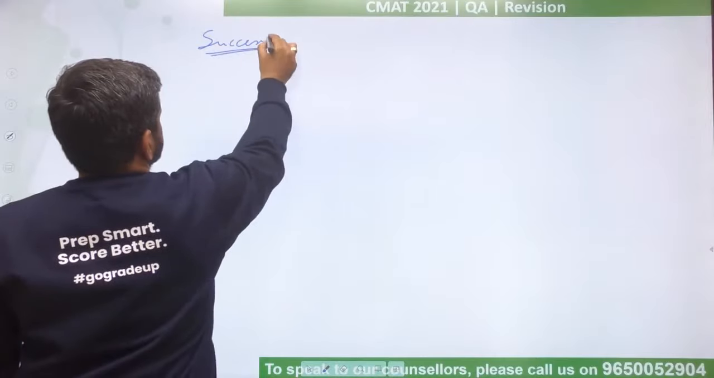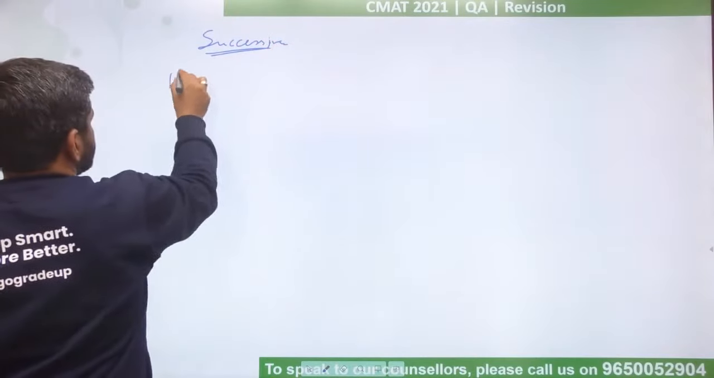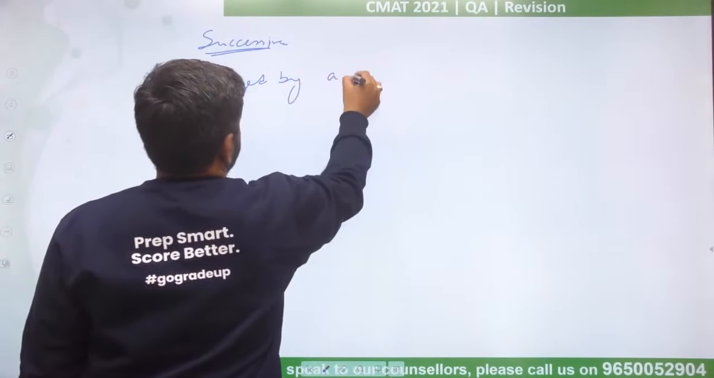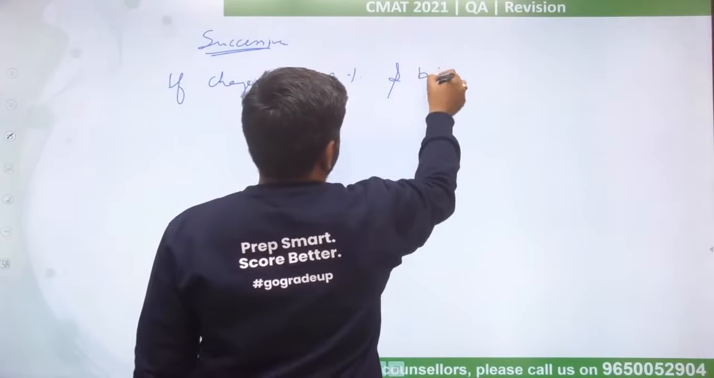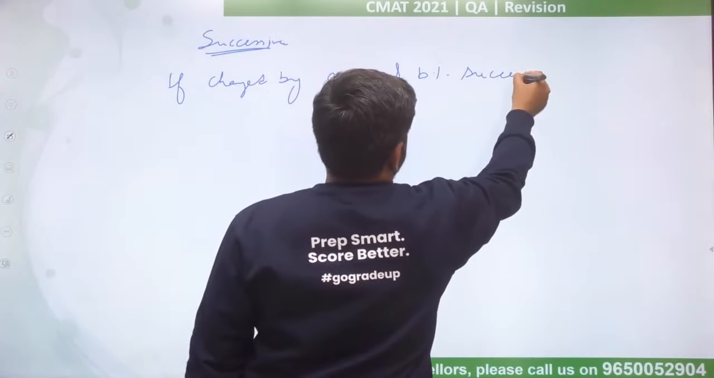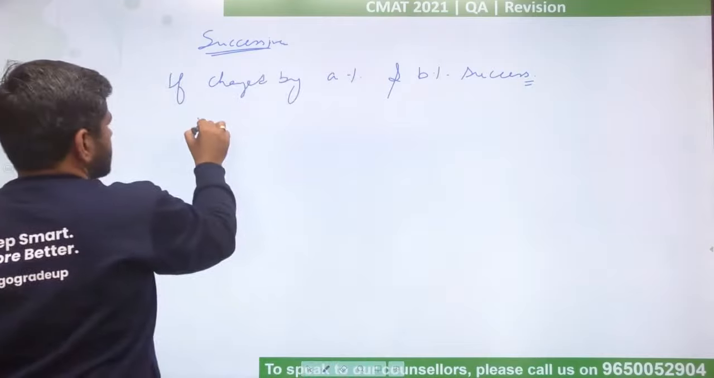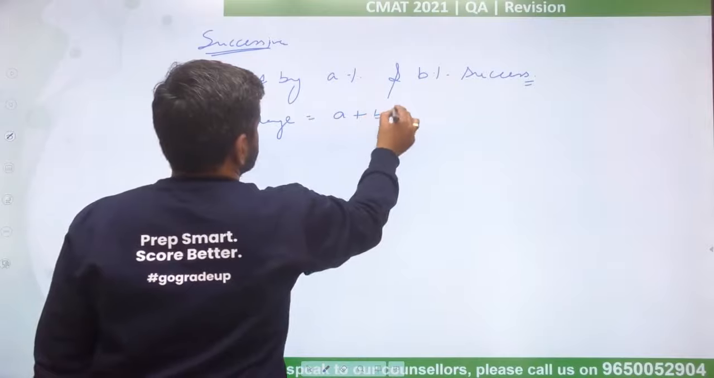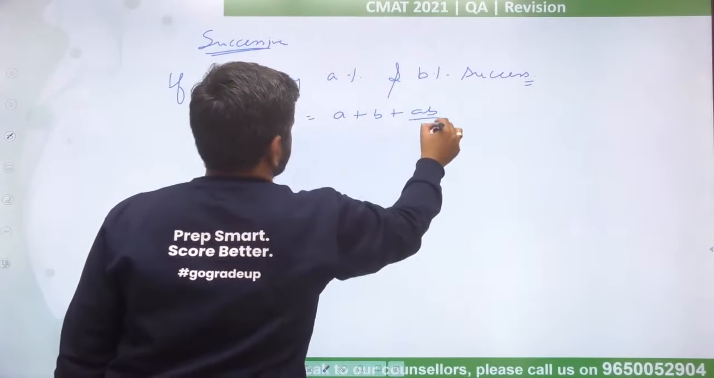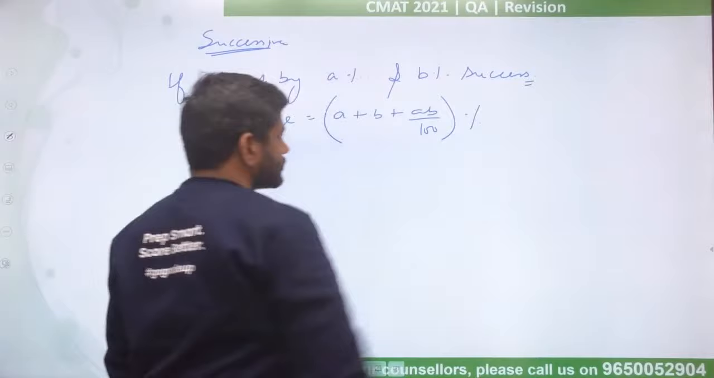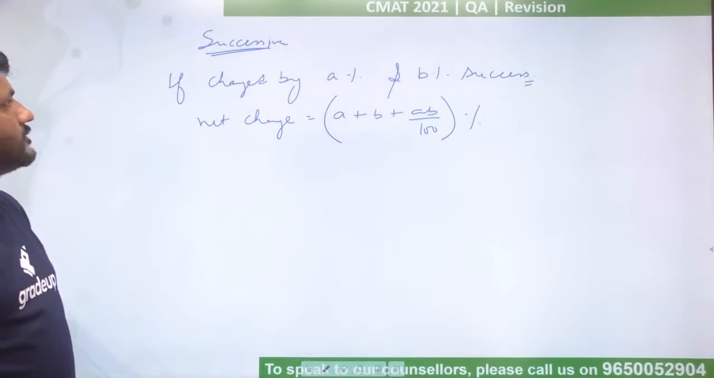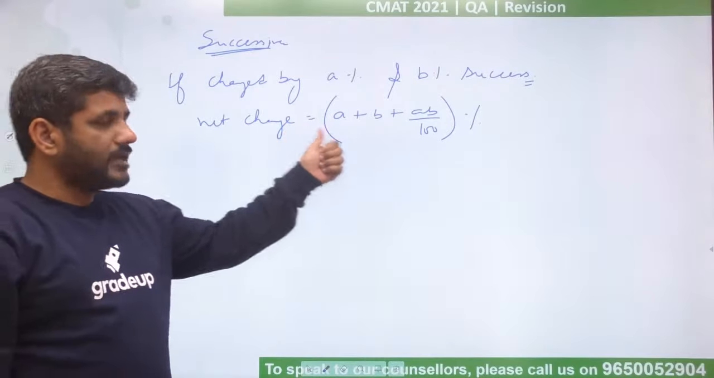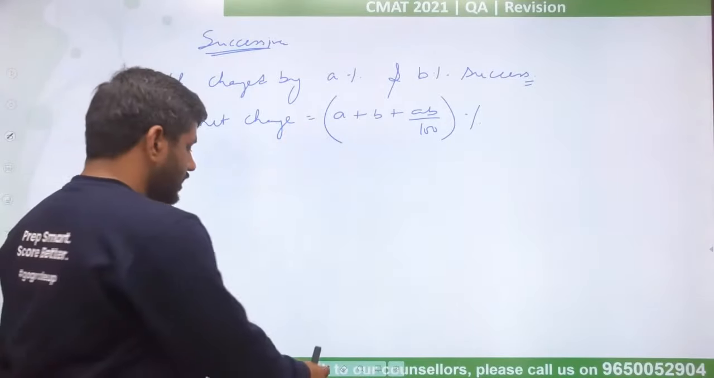Okay, so in the case of successive percentage, if a number is changed by A% and B% successively, the net change is given by A plus B plus AB by 100. If changed by A% and B% successively, the net change is given by A plus B plus AB by 100%.